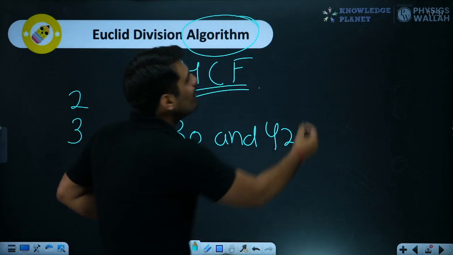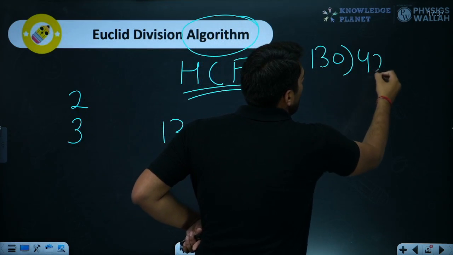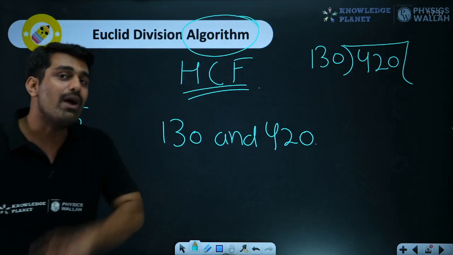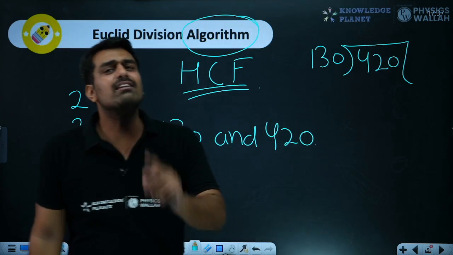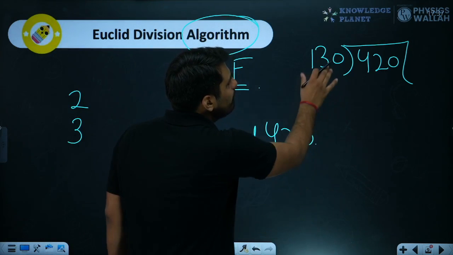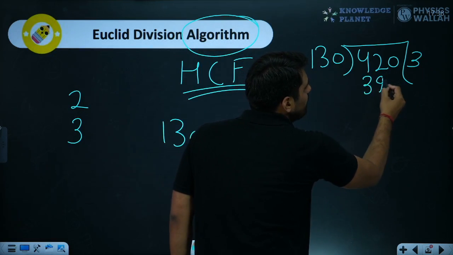Here we have to divide 420 by 130. How do we find the HCF? By the long division method. We are going to find the HCF using two methods today: one by this division lemma, another by the simple method which we are going to learn. Be patient. Here we need to do the division. 3 times 130 will be 390. I hope you remember the times table.